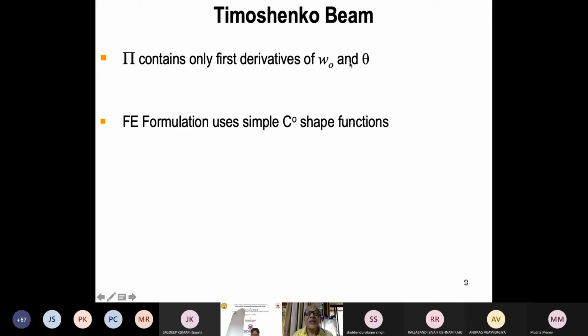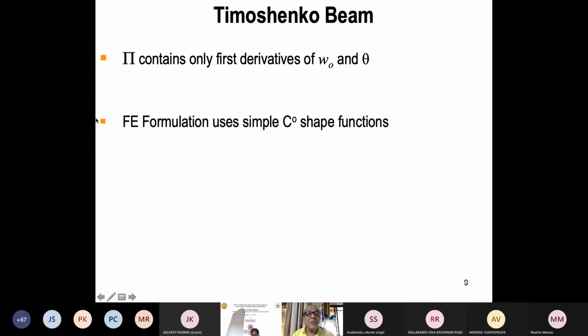So here we don't make the first derivative contain only the first derivative of W1 rotation. So what he did was not make shear strain 0. Both of them said, let the beam have shear. And so shear strain gamma xz was not made equal to 0. So that gave rise to an additional variable, that is both W0 and theta, while in Bernoulli-Euler, there was only one independent variable, that is W0. Now it is W0 and theta.